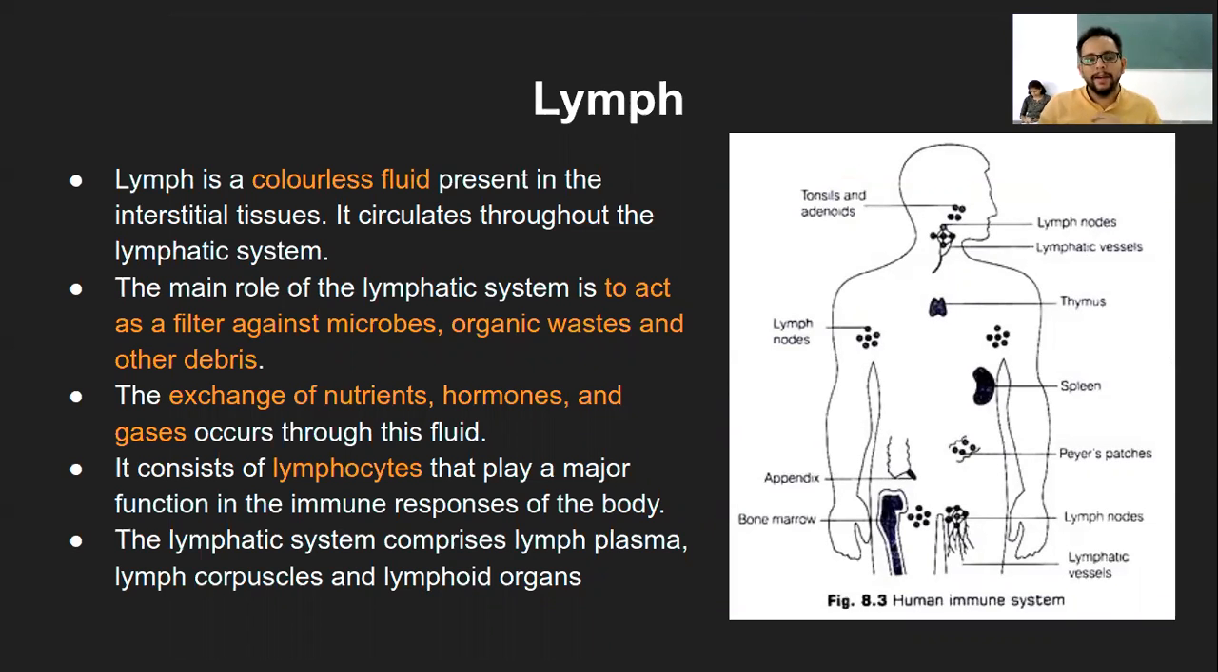So we had looked at blood as one type of body fluid. Similarly, lymph is another type of body fluid which is more or less colorless, though it can be slightly pale yellow in color. That is because of the different constituents present within it. But this lymph is actually being produced from the interstitial tissues.